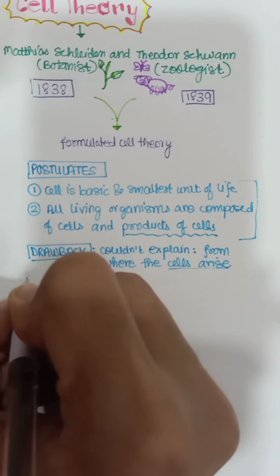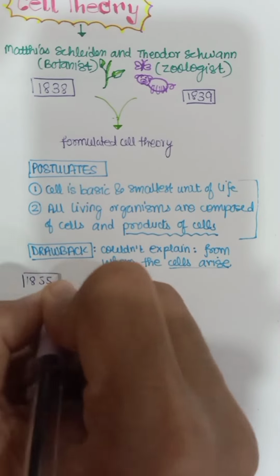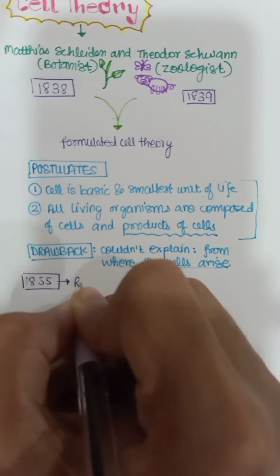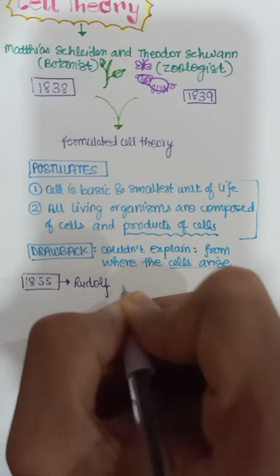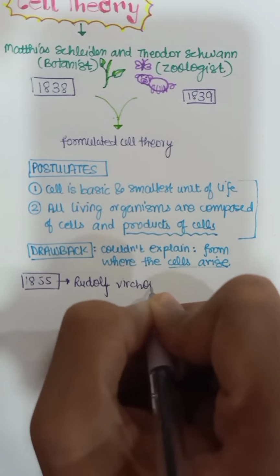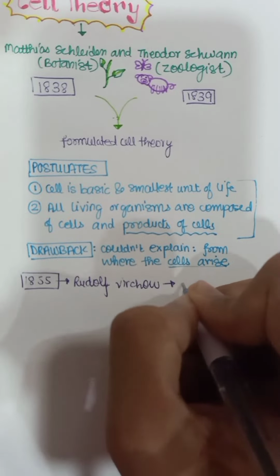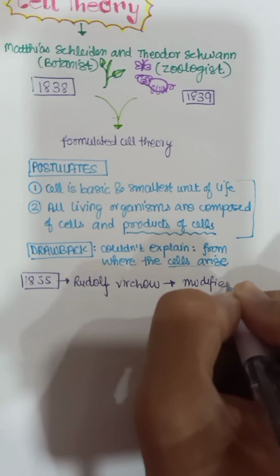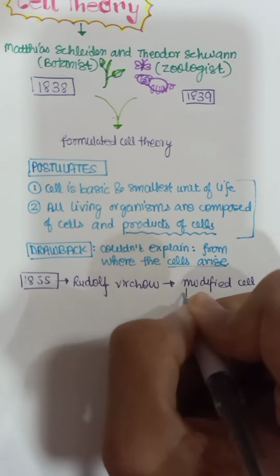Further, in the year 1855, another scientist came named Rudolf Virchow. What he did, he modified cell theory.